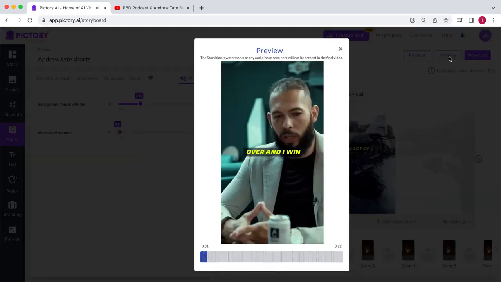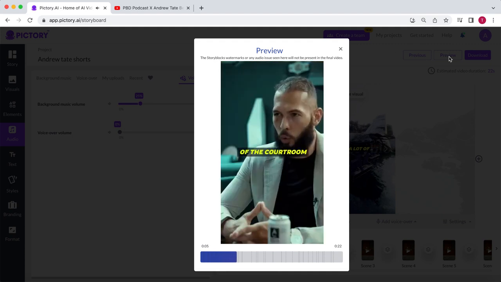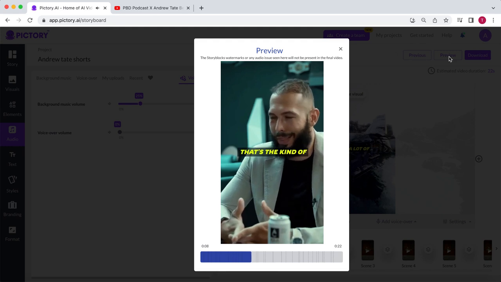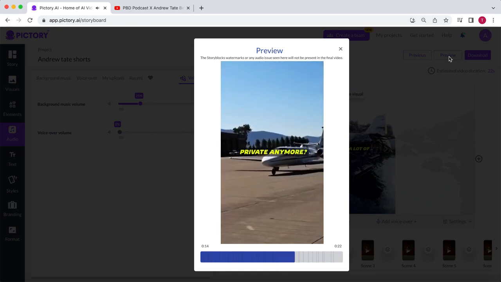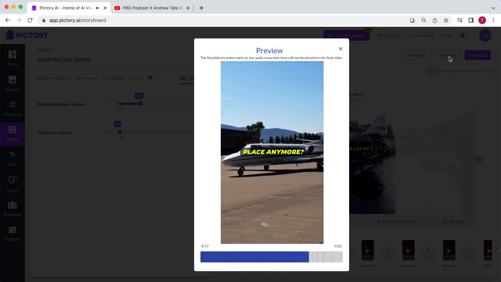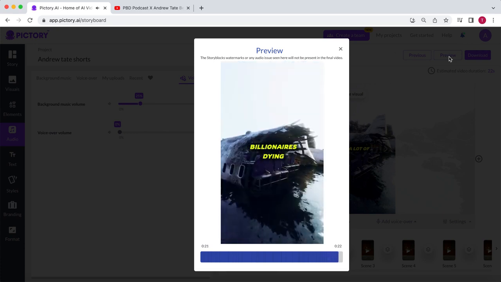When this is all over and I win the court case and I get the not guilty, I won't be smiling. I'll be walking out the courtroom with my head on a swivel. That's the kind of life I'm living now. I'm going to be thinking, oh, okay, so their second attempt failed. Now what? Like, do I want to fly private anymore? Do I want to go that place anymore? You start to think about these things. Like, do I want to do these things? A lot of billionaires dying in plane crashes.